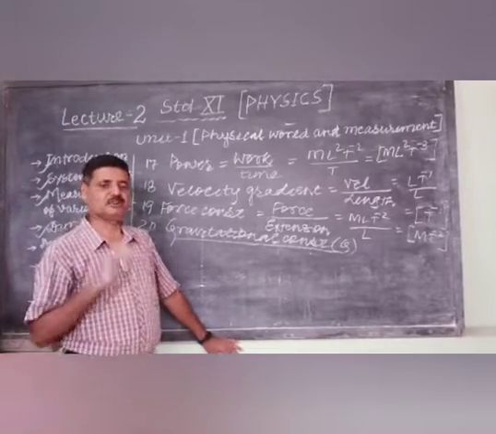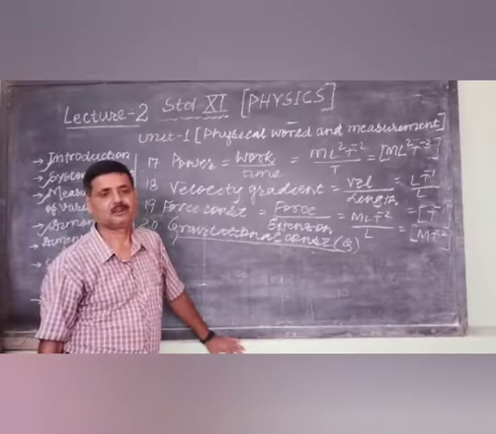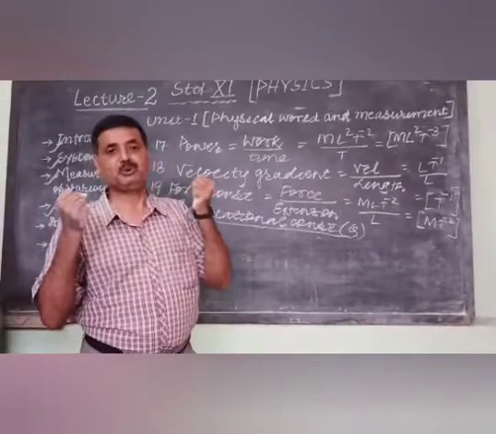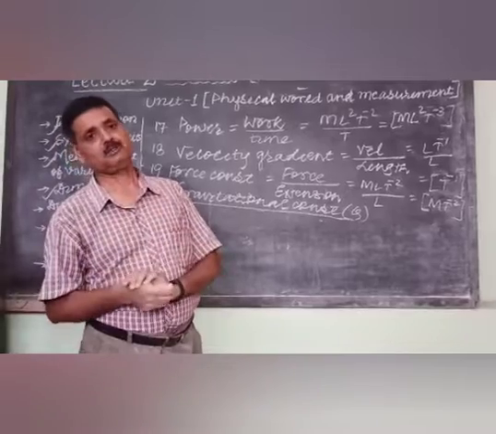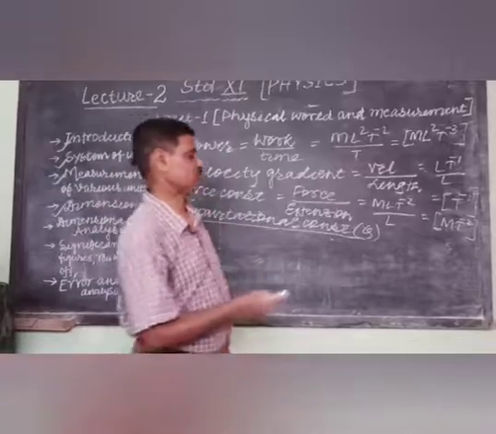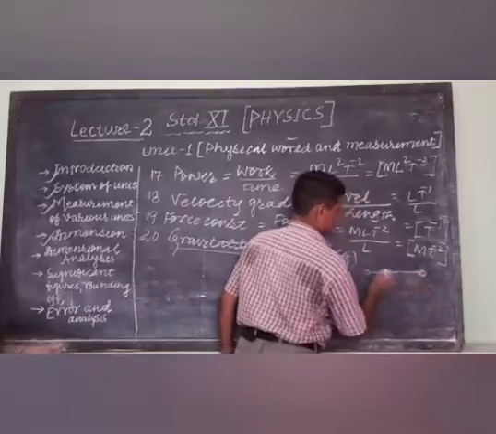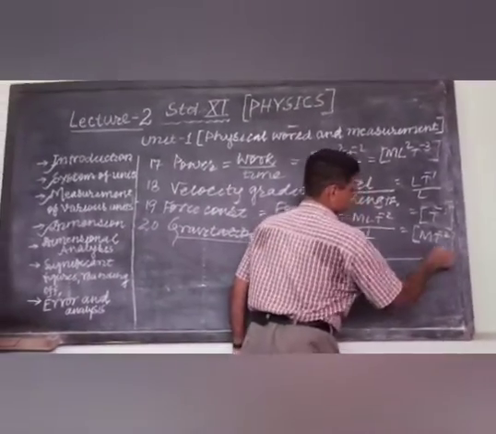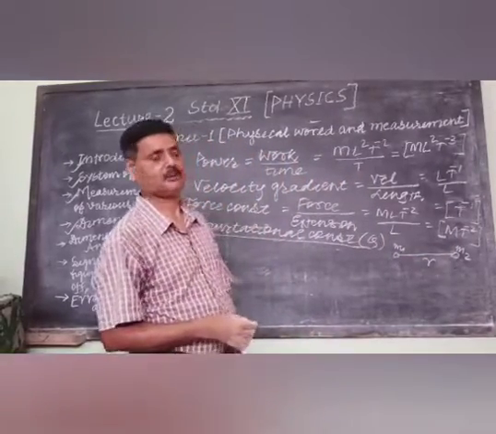Let us go back to standard 9 regarding Newton's law of gravitation. Recall your memory. According to Newton, the force of attraction between two bodies is directly proportional to the product of their masses and inversely proportional to the square of the distance between them. Suppose these are two bodies, one having mass m1 and the other having mass m2, both separated by a distance r.